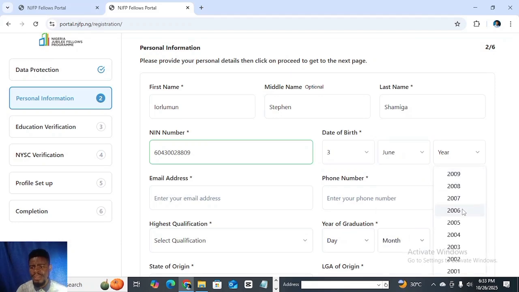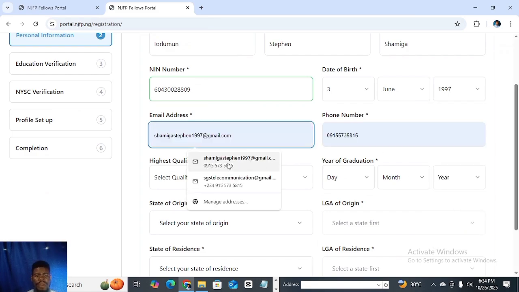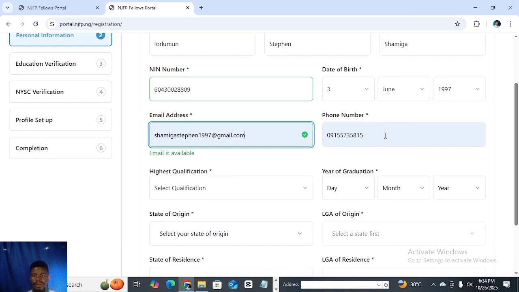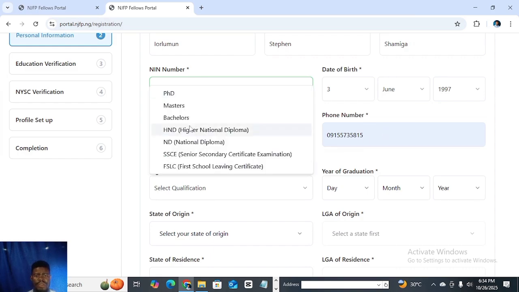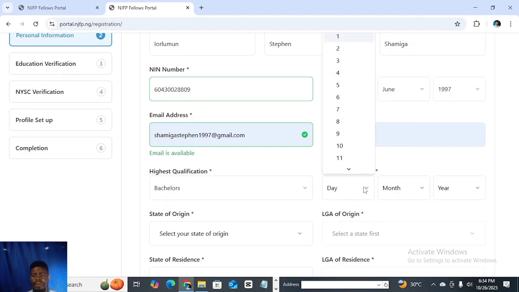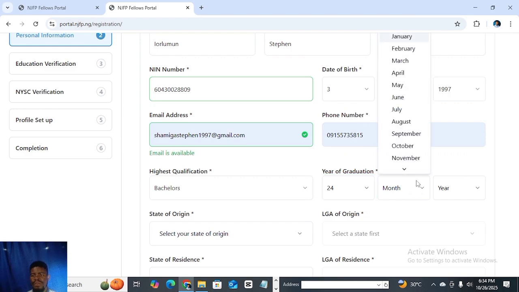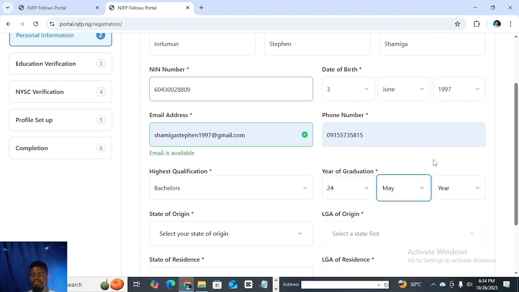So on the year of graduation, you must make sure that the date, the month, and the year tallies with what is on your certificate. All right. Yes, it must tally with what is on your certificate. So you look at your certificate or your statement of result. Make sure that all of this information is in line with your statement of result or your certificate. Okay.